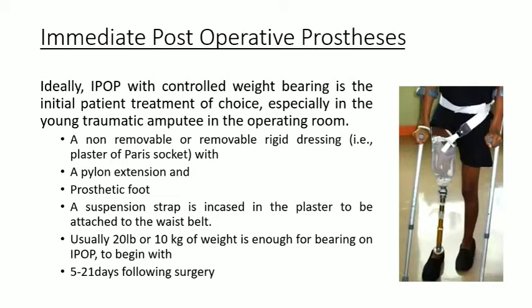So what are the components? A non-removable plaster of Paris is applied over the patient's stump. Then a pylon extension beneath it. Then a prosthetic foot at the base. A suspension strap is encased in the plaster to be attached to the waist belt. So a suspension is also attached from the socket to the waist belt so that there is maximum stability and no pressure over the stump.